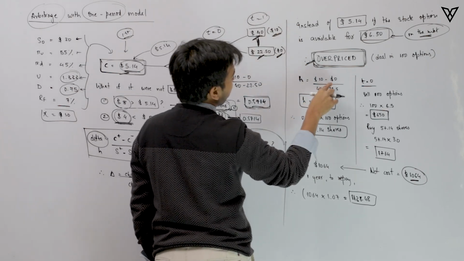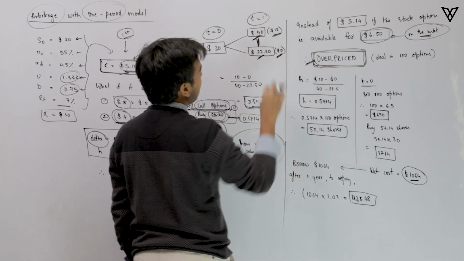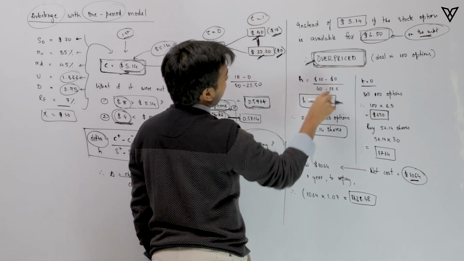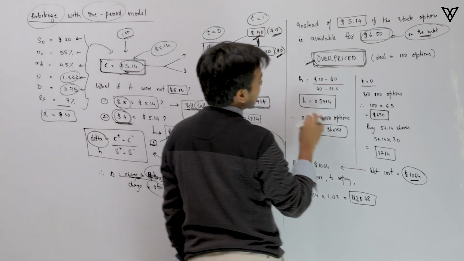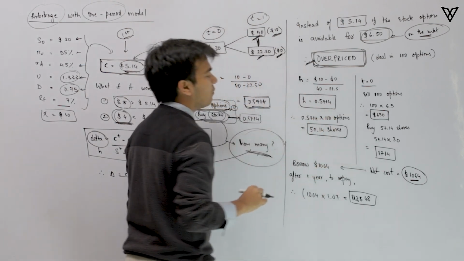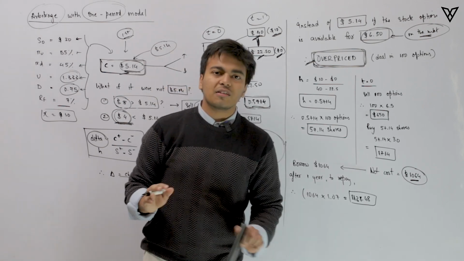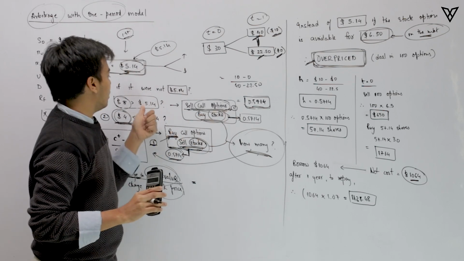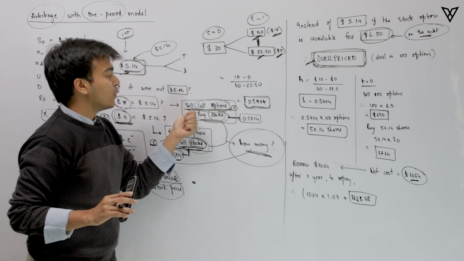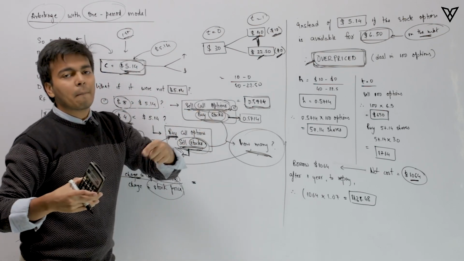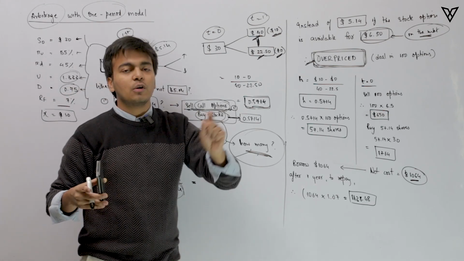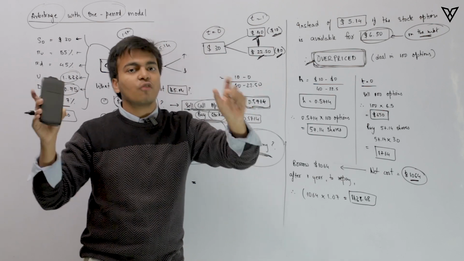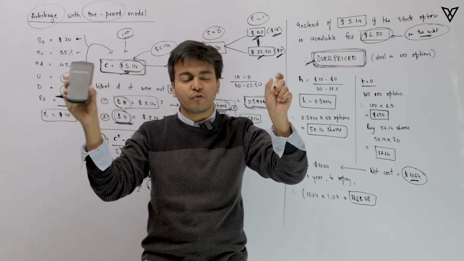So 10 minus 0 in the numerator, and in the denominator you have the stock price when it increases and when it decreases. The H that you get is 0.5714. Now in this particular question we are going to deal in 100 options. We know that things are overpriced, so we are going to sell 100 options and see how many stocks we need to buy. We know the ratio is 1 option to 0.5714 stock. Now we are going to change that 1 and 0.5714 to what?